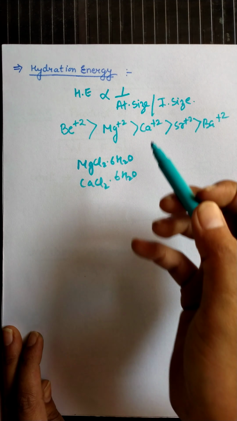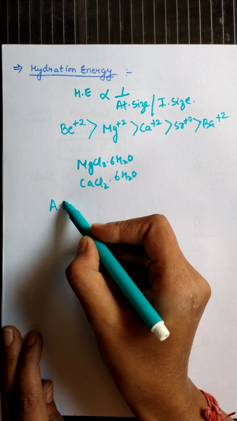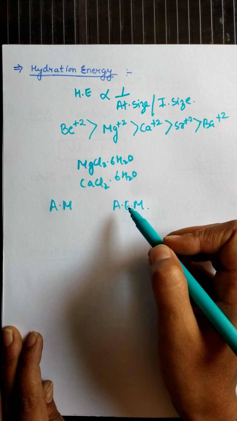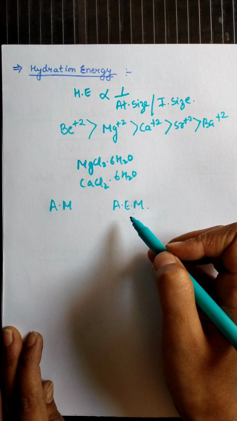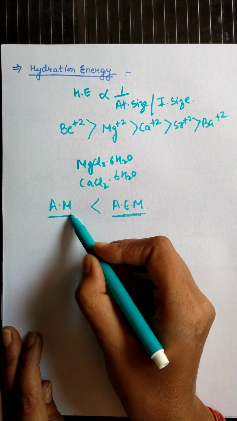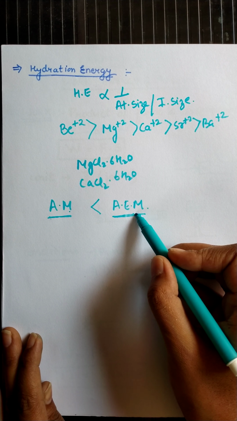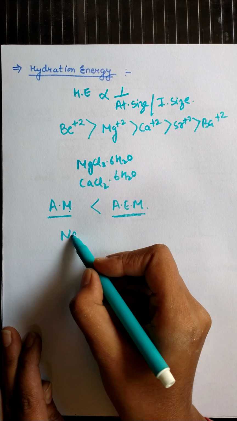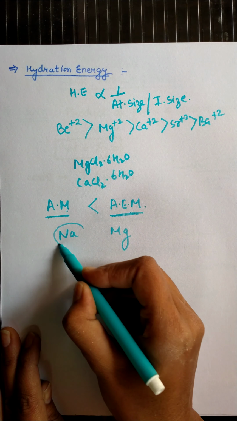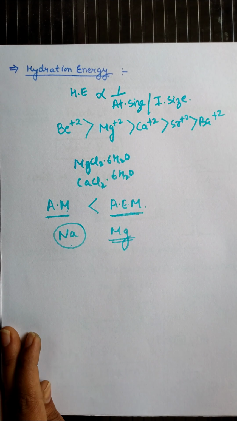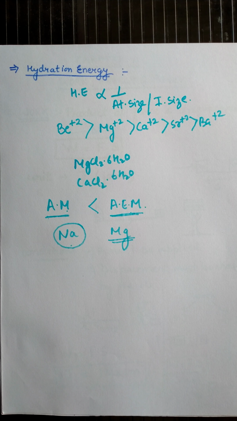And also, comparing alkali metals and alkaline earth metals, the hydration energy of alkaline earth metals is comparatively more. Why? Because their size is lesser as compared to alkali metals. So due to lesser size, they have more hydration energy. That is the reason that sodium salts are not easily hydrated. Like NaCl is not hydrated, but MgCl2 is hydrated due to its lesser size. So students, these are certain properties of the alkaline earth metals.